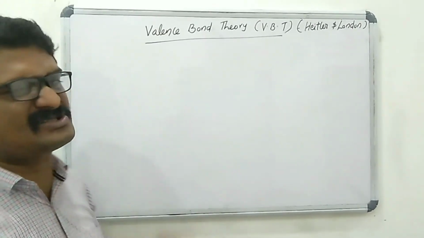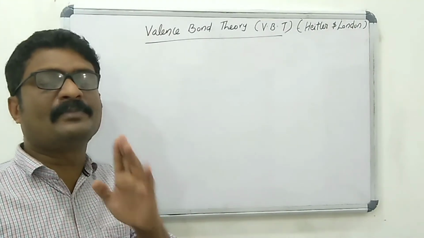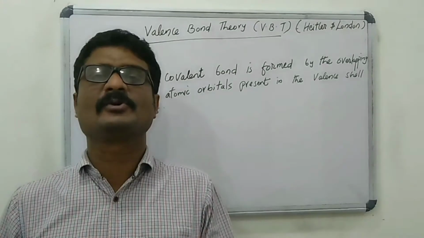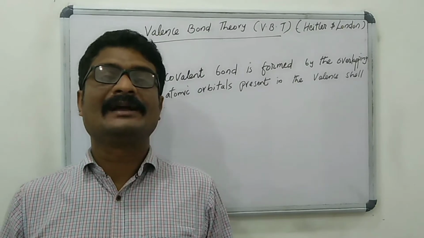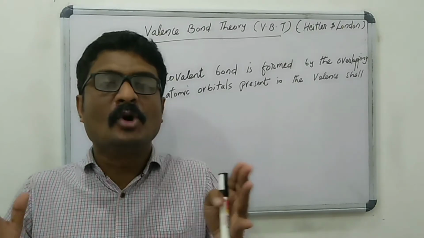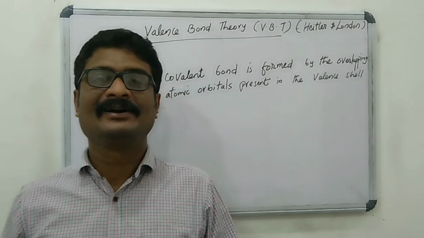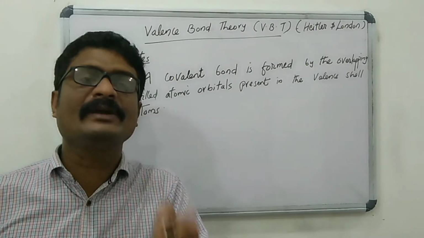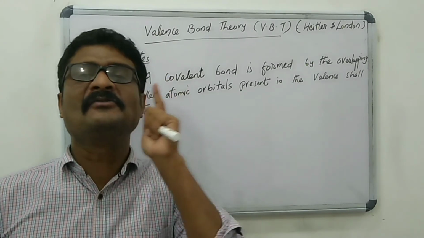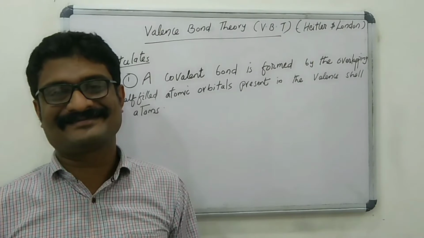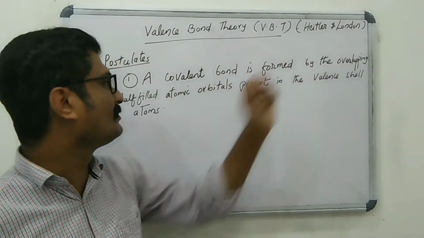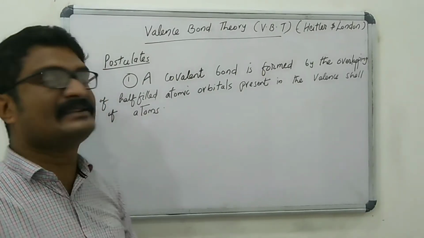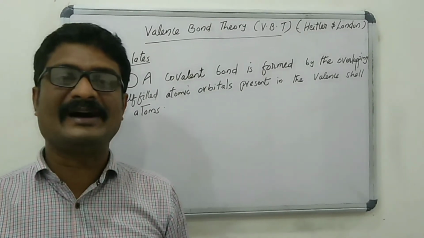Okay, let us study the main postulates of valence bond theory. First postulate: a covalent bond is formed by the overlapping of half-filled atomic orbitals present in the valence shell of atoms.